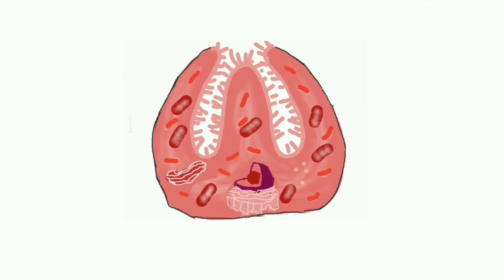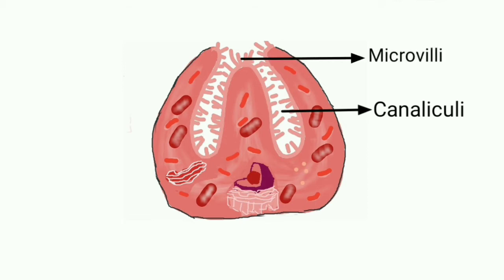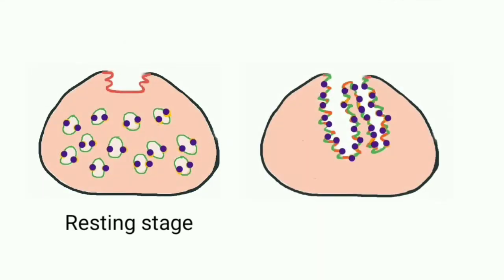The apical membrane contains secretory canaliculi. These are small channels lined by microvilli. These canaliculi project into the cell's interior and communicate with each other. These cells have two different structural stages, the resting stage and the secreting stage.